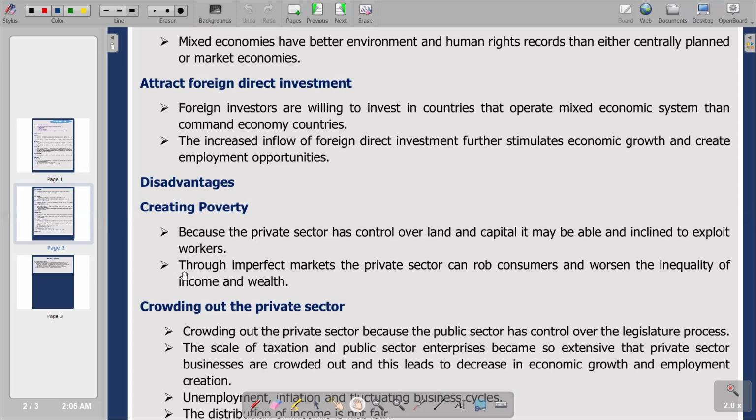And so we go to the second point, through imperfect markets, the private sector can rob consumers and worsen the inequality of income and wealth. Remember, the existence of the private sector has got many negatives.